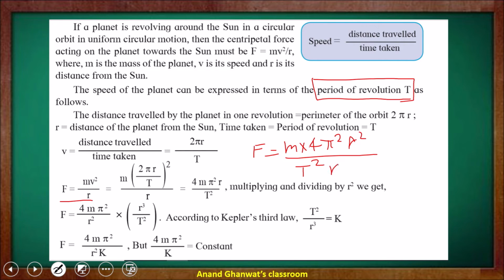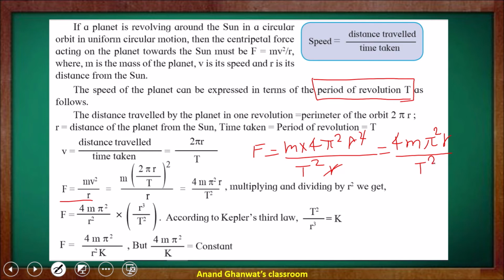In the numerator there is r square and in the denominator r, so one r is cancelled with one r. It becomes 4 m pi square r upon t square.